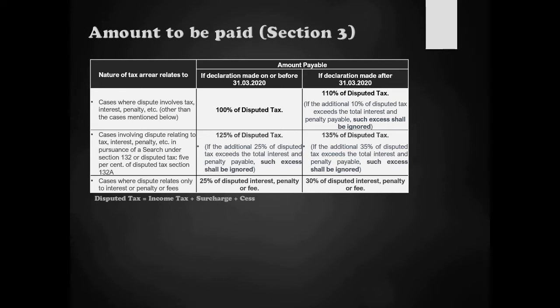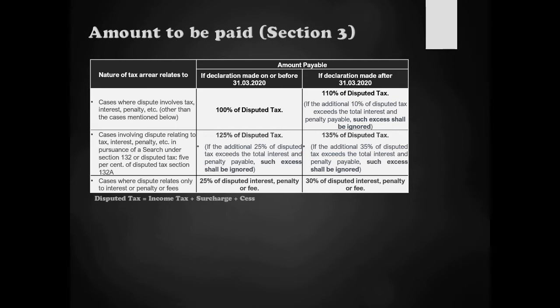In case this 10% increment of the disputed tax exceeds your aggregate of interest and penalty, then such excess over and above the aggregate of interest and penalty shall be ignored. Now, why is this? Because you are going for dispute settlement only so that you get some relief in the form of waiver of interest or penalty. Now, if you will have to pay a certain quantum of amount which exceeds the total of your disputed tax, interest and penalty, why at all will you opt for the scheme? You will be in a better position not to go for resolution.